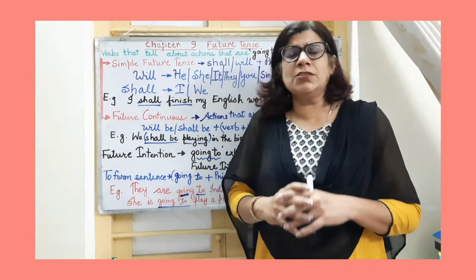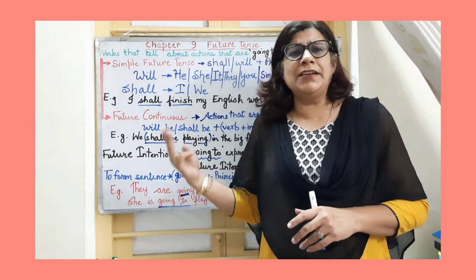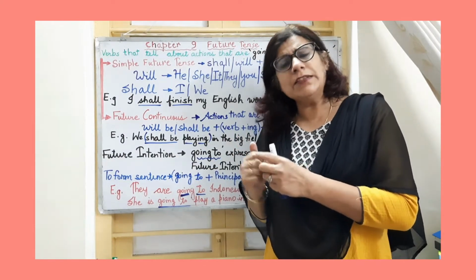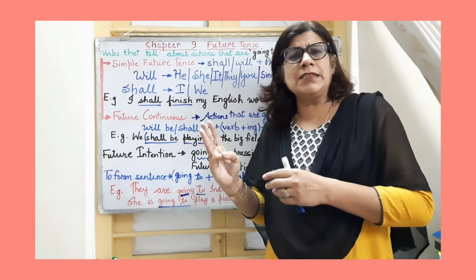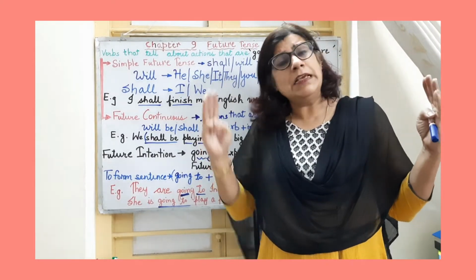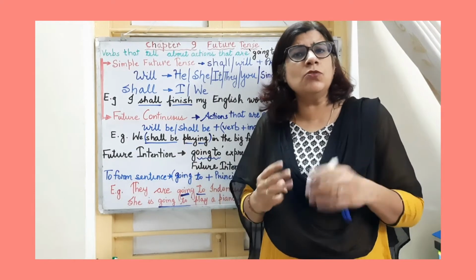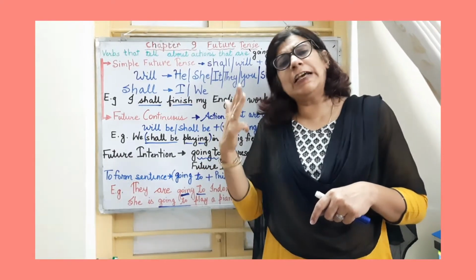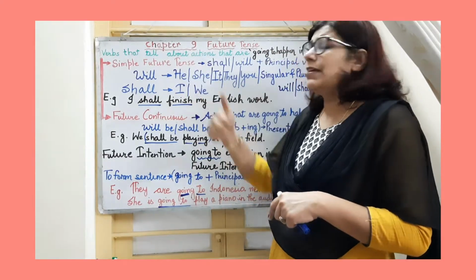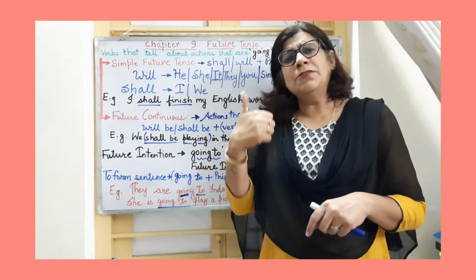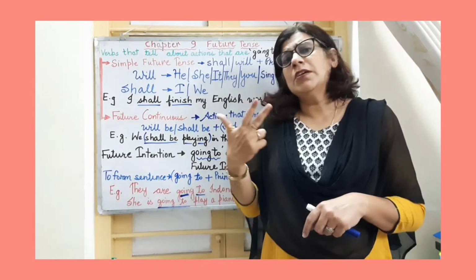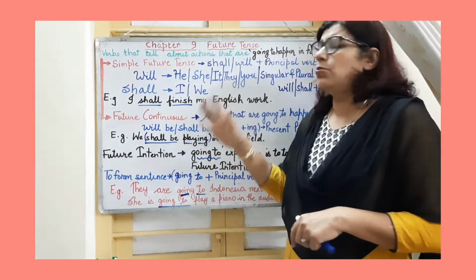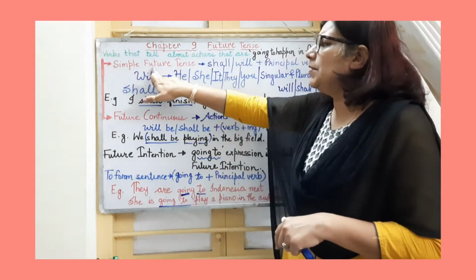The time of an action is told by tenses, and tenses are divided into three main parts: present tense, past tense and future tense. Right? And along with this, these tenses are further divided into four subparts. Each of these has four subparts. What are those? Simple, continuous, perfect and perfect continuous. So in future tense also, in the same way, we have four subparts: simple future, future continuous, future perfect and future perfect continuous tense.